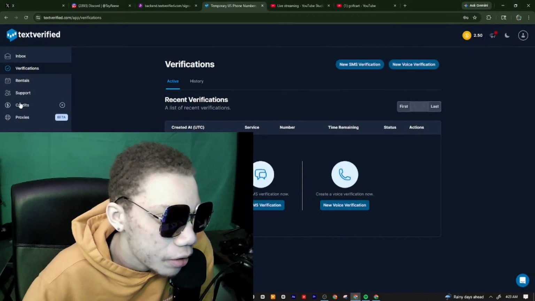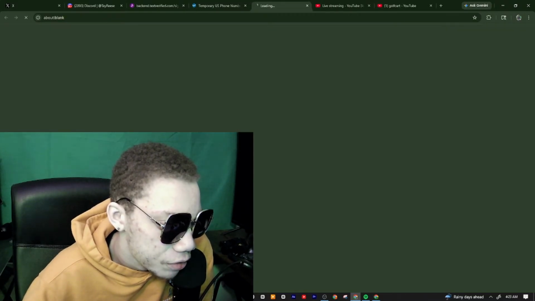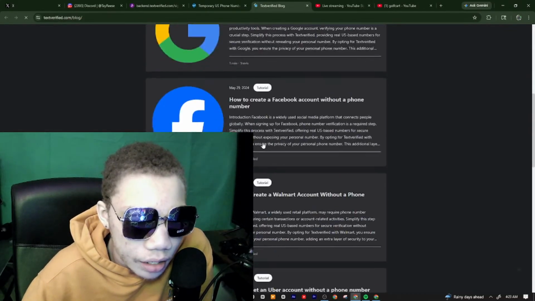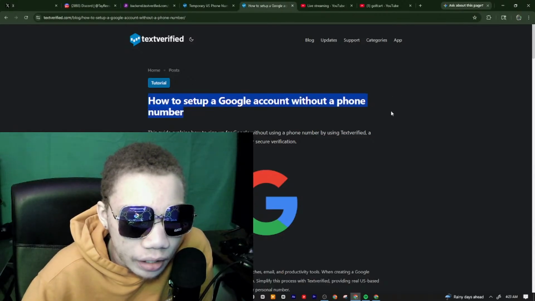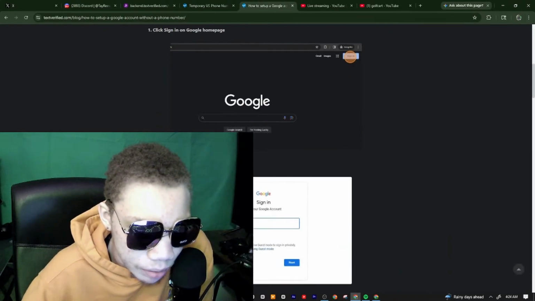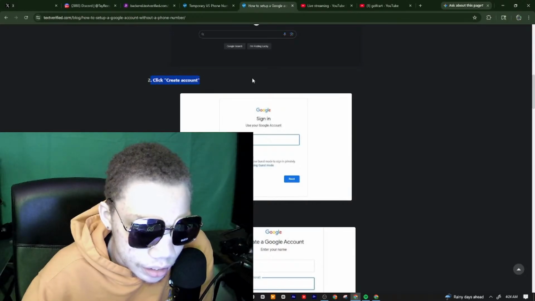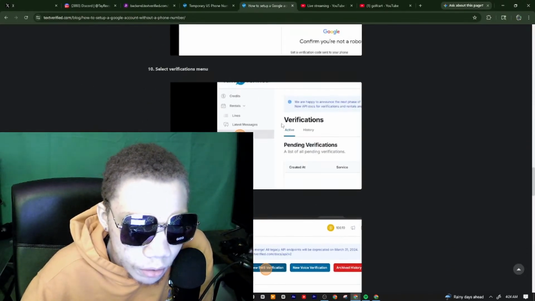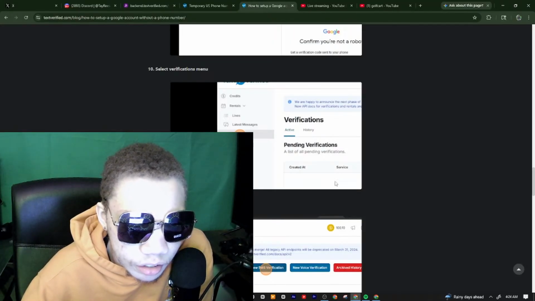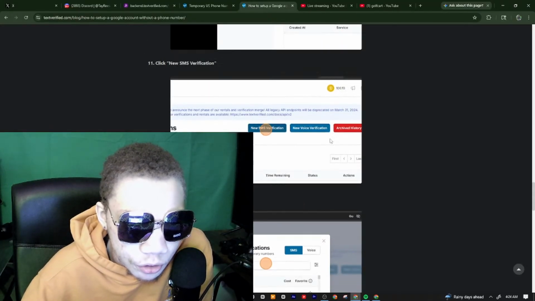Before I use this tool, let me show y'all the overview. Let's go to the blog. This is how to set up a Google account without a phone number. It basically takes us through creating this, and then you go to Gmail, then verifications, then new SMS verification.